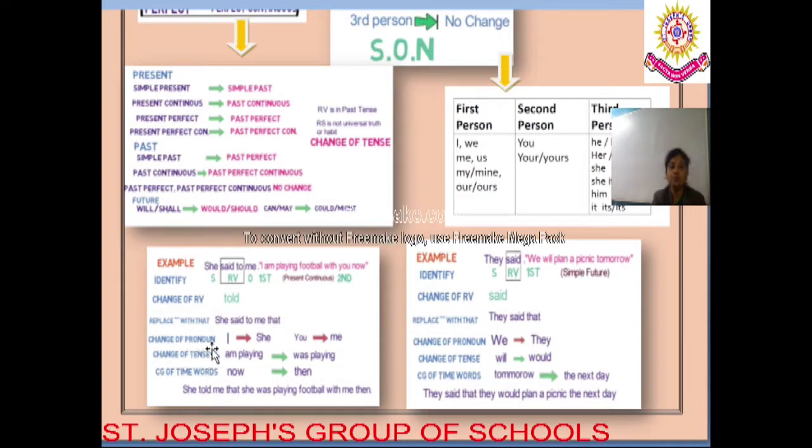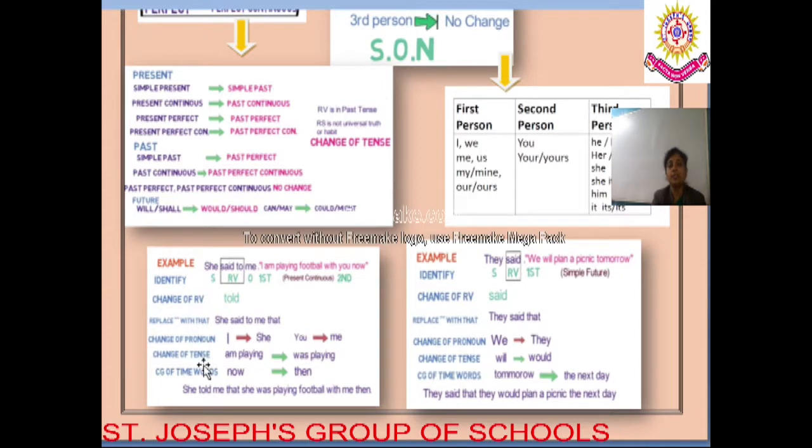Change of pronoun. Now how the pronoun is going to change? We need to see the first person, second person. Who is the first person? The first person is I. So now I changes to she as per this chart. So here I has changed to she and you has changed to me. So here change of pronoun is also done. Now what? Change of tense.